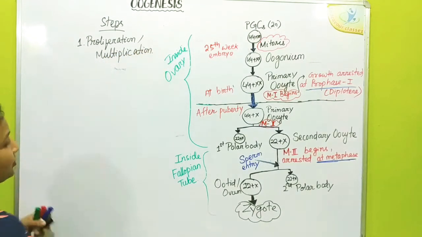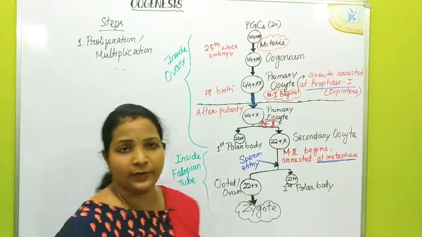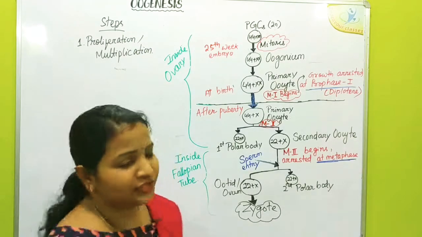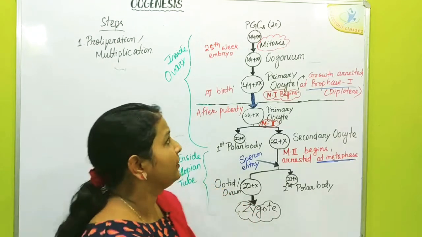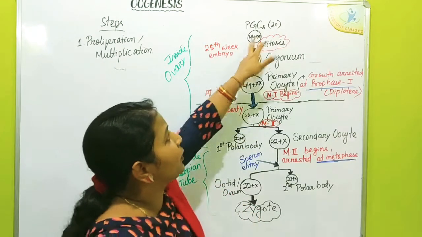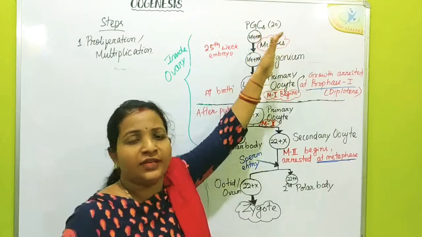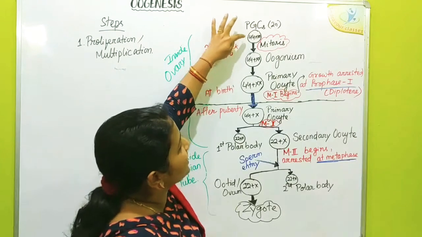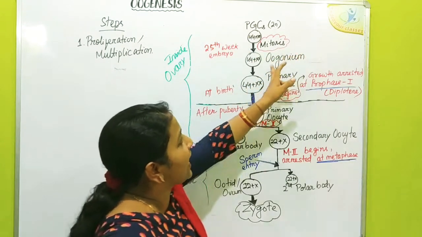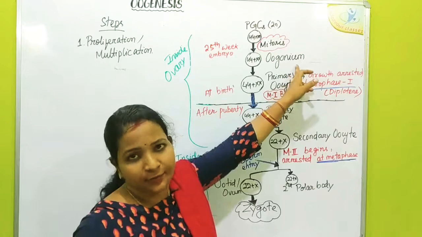which occurs during the embryonic life inside the ovaries. As I have discussed earlier in the video of folliculogenesis 1, ovaries are filled with diploid primordial germ cells during early embryonic life. And from the primordial germ cells, by repeated mitosis, a large number of oogonia are produced.